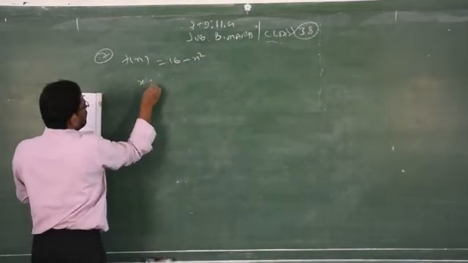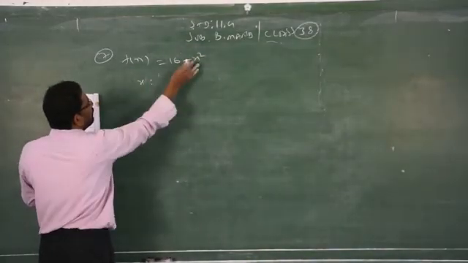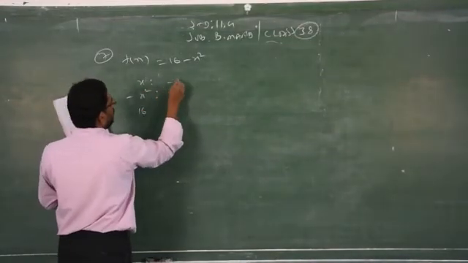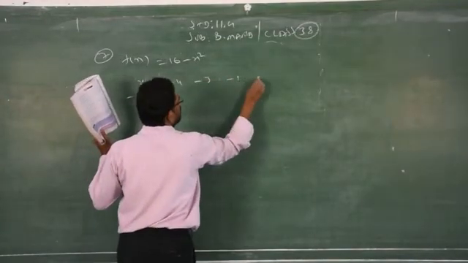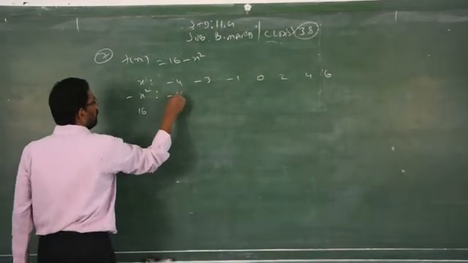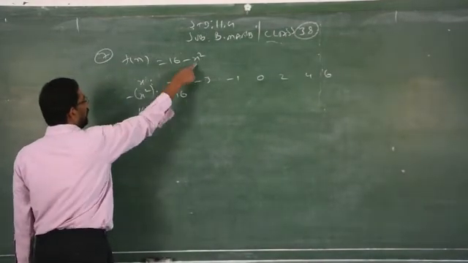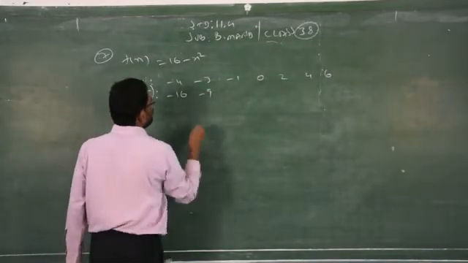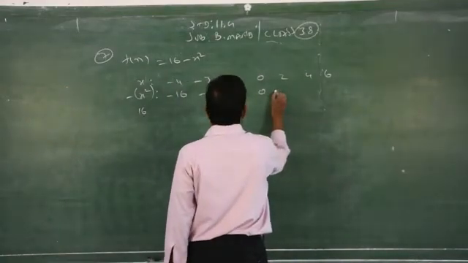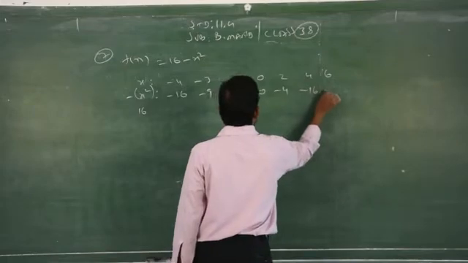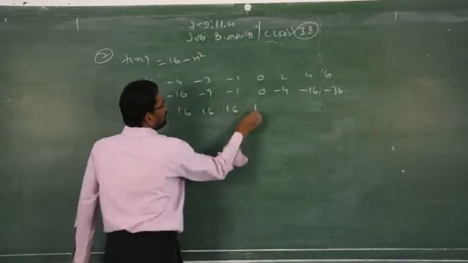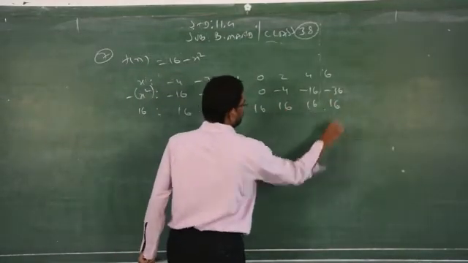So you have to take x, then minus x square plus 16, isn't it? You take minus 4, minus 3, minus 1, 0, your wish, 2, 4, 6. Then you have to find minus x square plus 16. Be careful, minus x square, minus 16, minus 9, minus 1, 0. Here if you replace 2 squares, everything will come as 4, 16, minus 36. Then you have to add 16, 16, 16. This you did already in 10th standard.